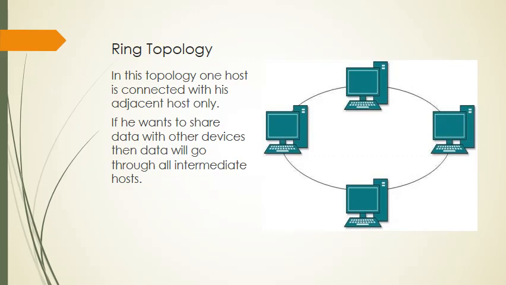In this topology, if one system wants to send something to the third system, then the data will go through the second system. If there are 5 systems and a computer wants to send data to the fourth system, it will go through the second, then the third, and then it will be delivered to the fourth system. So in ring topology the messages are not secure because we are sending them with the help of other computers. The data can be lost, the data can be hacked.